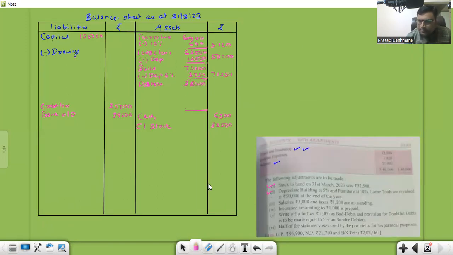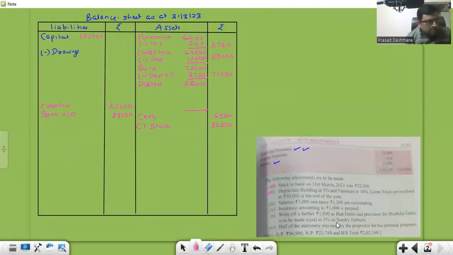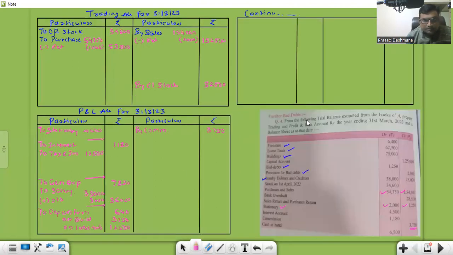The second adjustment is done. Salaries of rupees 3,000 and taxes of 1,200 are outstanding. Salaries of 3,000 outstanding. Outstanding means yet to pay, right? So we'll add outstanding 3,000, and it becomes 36,000. Similarly, they say for tax also 1,200, so we'll add outstanding 1,200 to tax also.